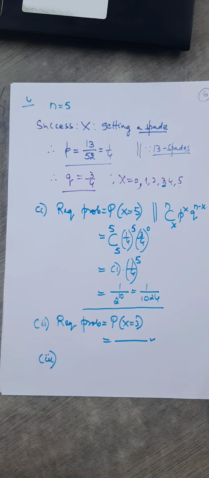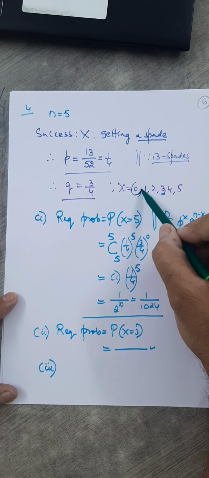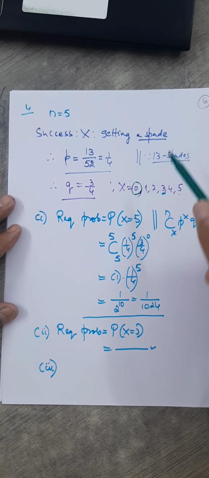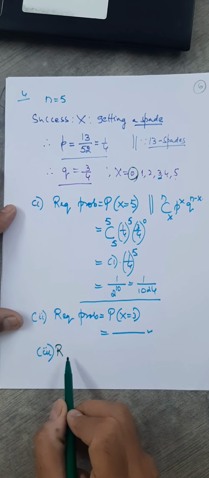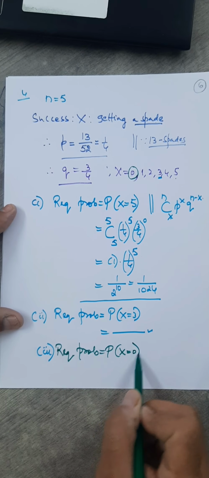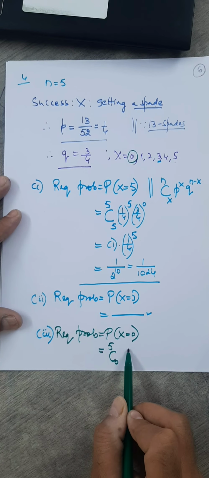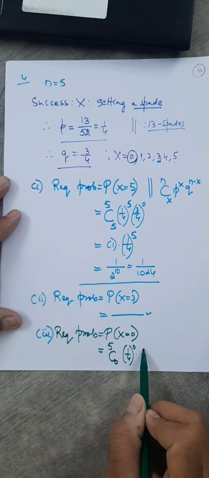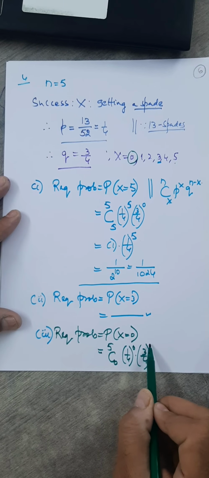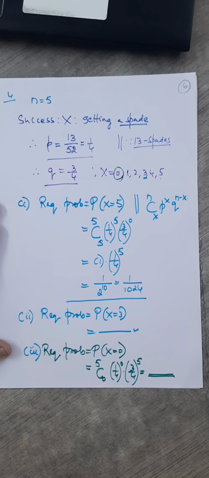Third one. What is the third question now? Sub-question: none is spade. None is spade means what? What should be the value of random variable x? That has to be 0. There should not be a single success, because here spade is a success. The x has to be 0. So in the third question, the required probability equals the probability when x is 0. So again you can use the formula. You have 5C0. What is p? (1/4)^0. What is q? (3/4) raised to, this summation should be this, so it has to be 5. Just simplify, compare with the backside answer. Clear?